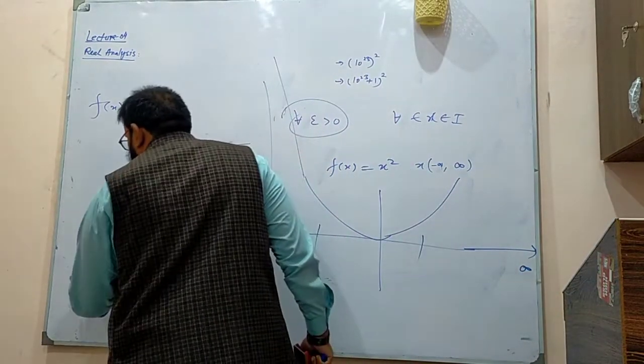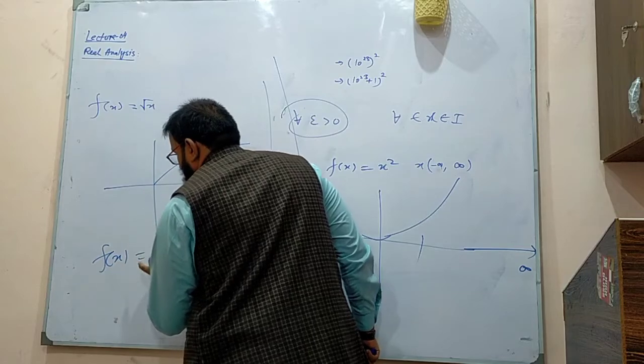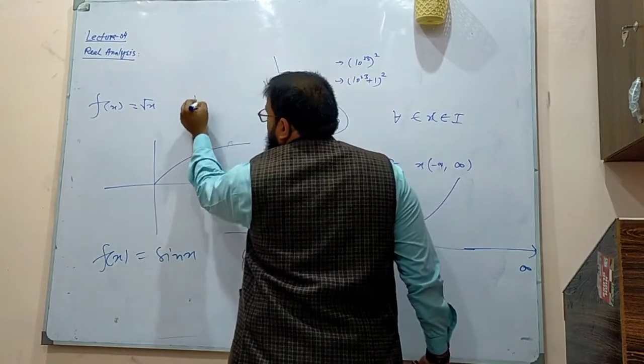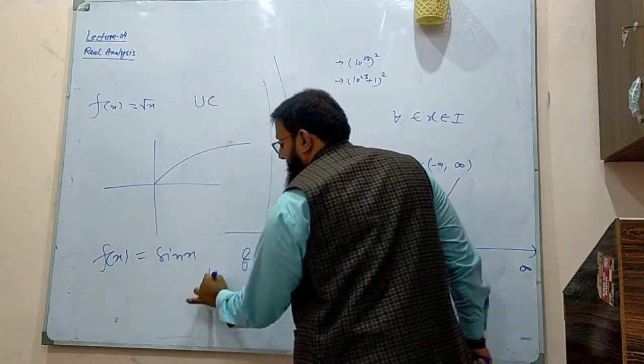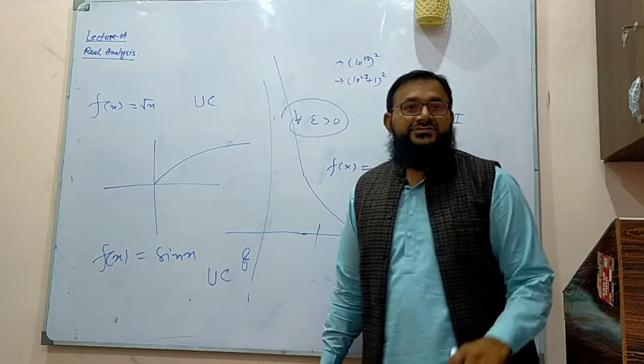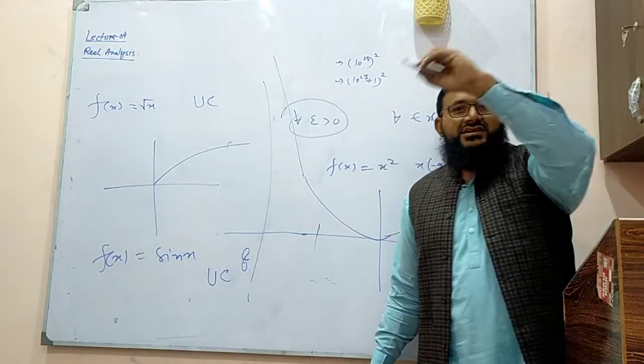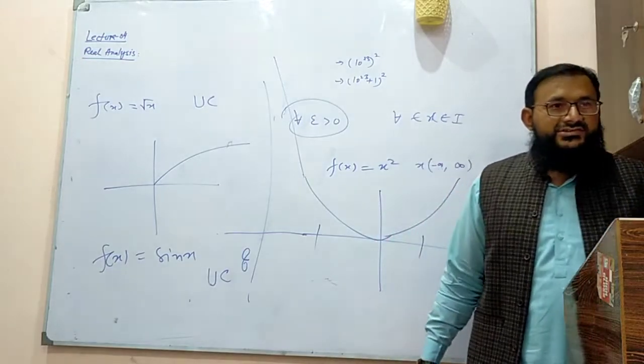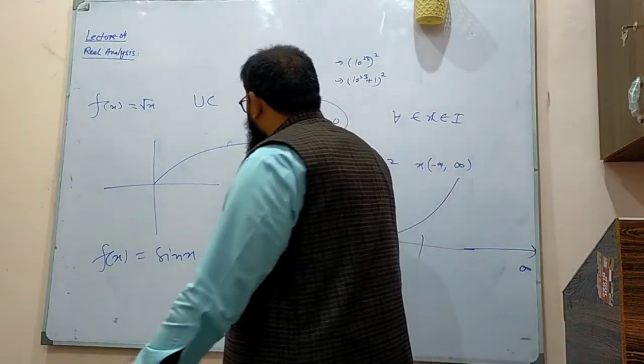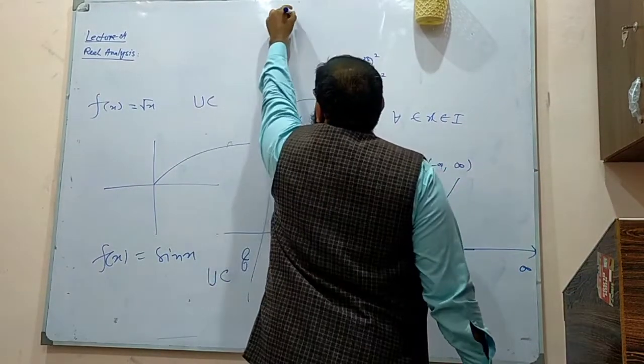And what about this sin x? So it is uniform continuous. This is uniform continuous as well from minus infinity to infinity because the changes in the outputs are very small. It is a bounded function, we know very well. And how about this?